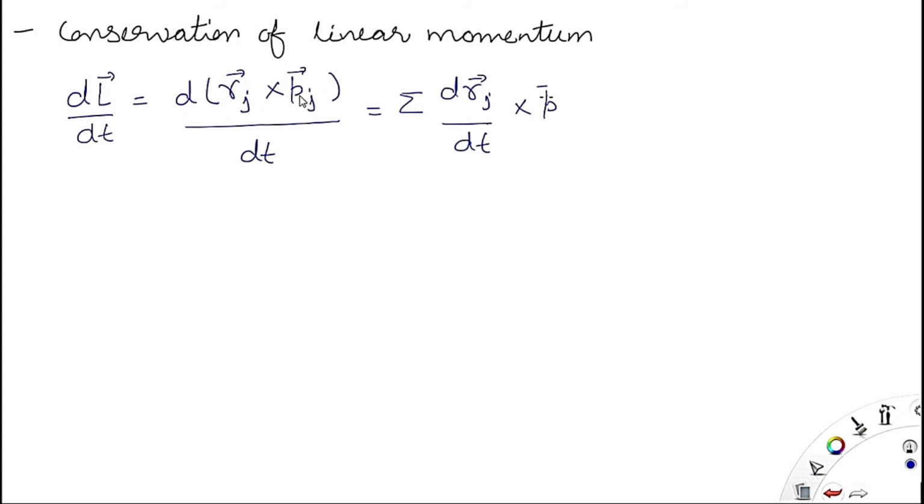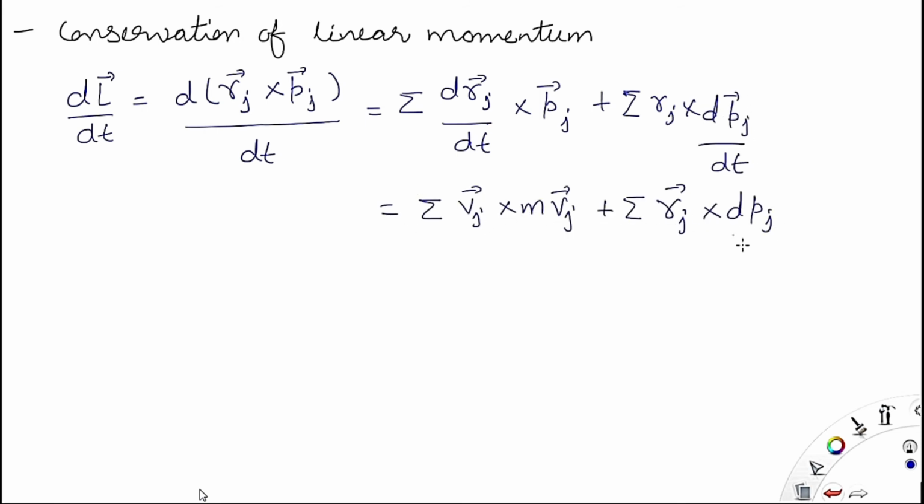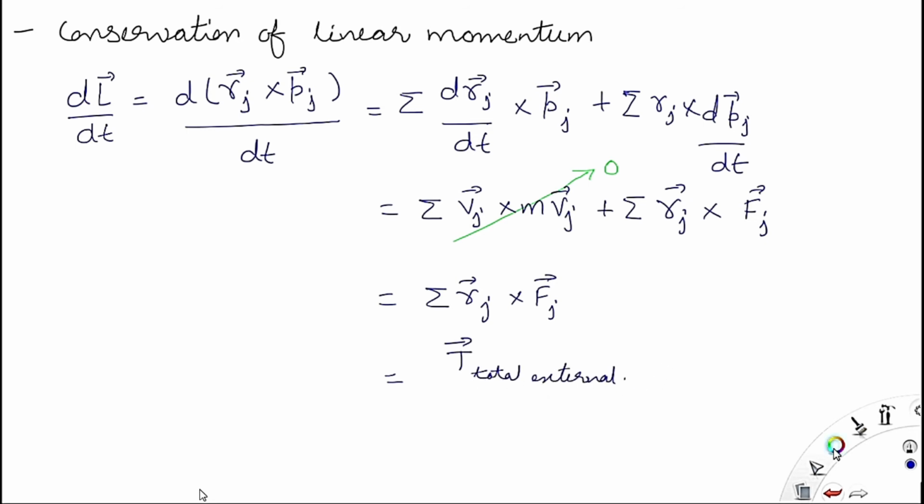Rj is the position vector of the jth particle and Pj is the linear momentum associated with the jth particle. So differentiate it and you will get the value as total external torque. So when you differentiate the angular momentum with respect to time, you will get the torque. Okay. So you can see we have done the differentiation by parts. By differentiation by parts, we have done the differentiation of this cross product.